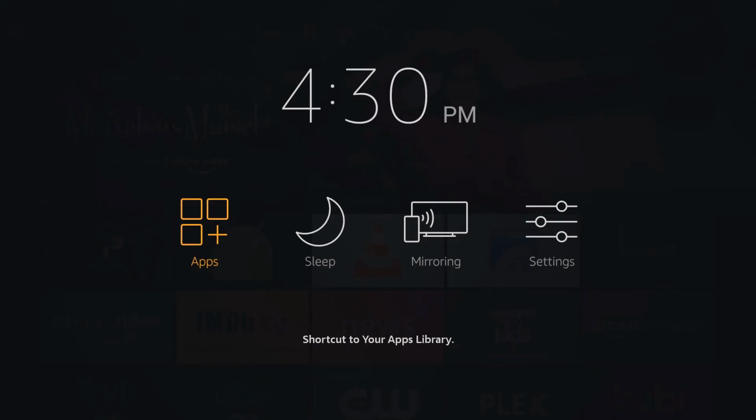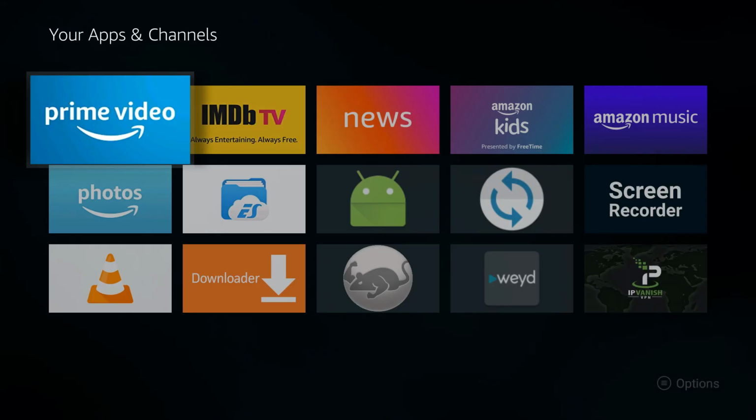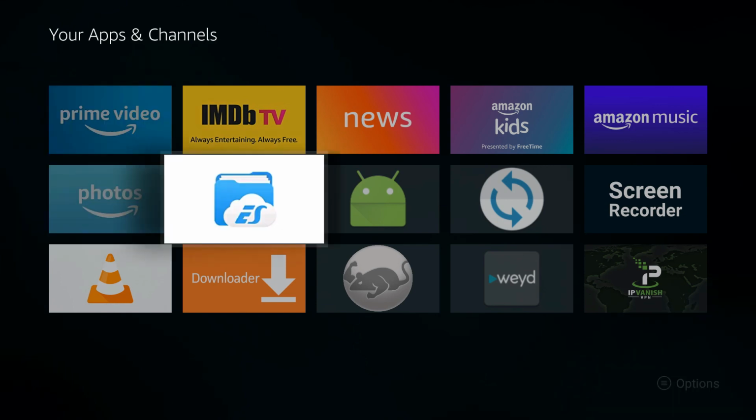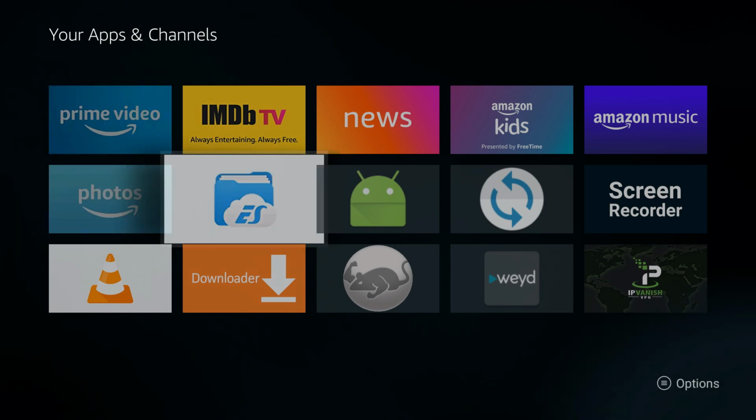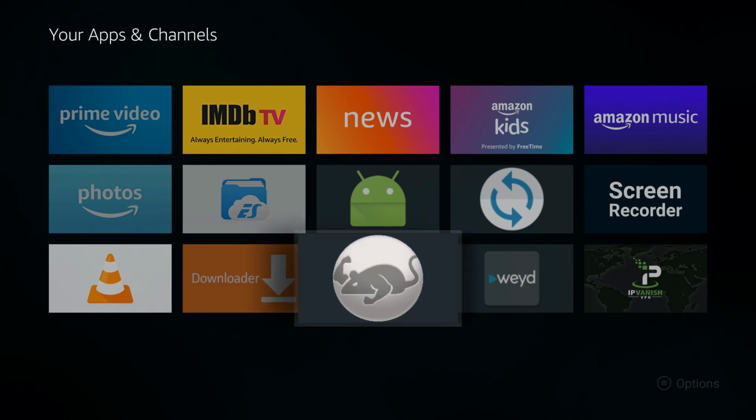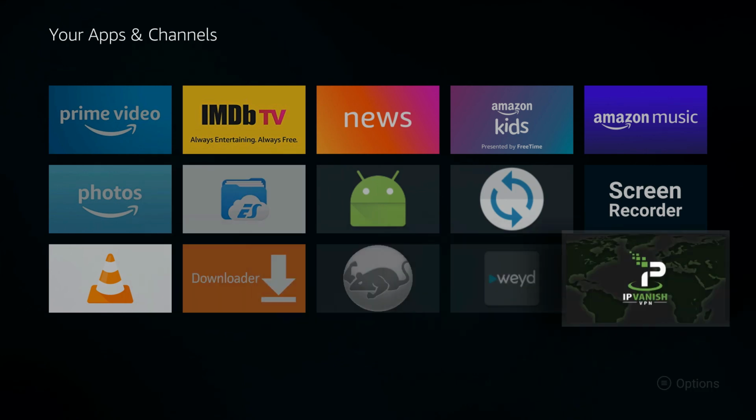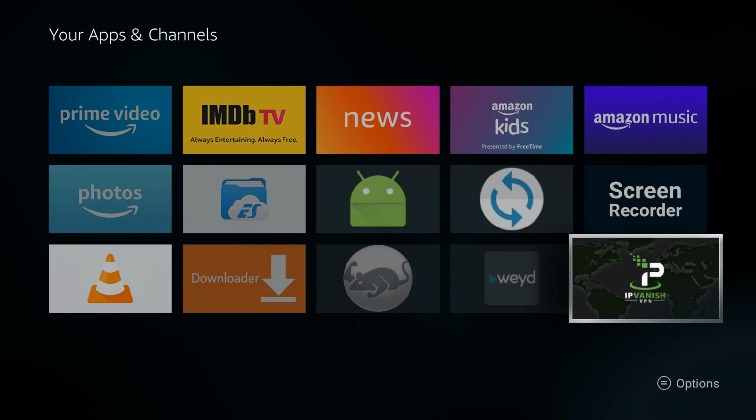Click on apps, it means applications. And here you will find all the applications that are installed on the Firestick device. So if you want to open IPVanish VPN, then scroll down and you will find IPVanish VPN. So here is the IPVanish VPN icon, so click on it.